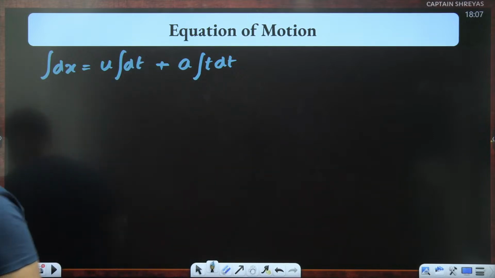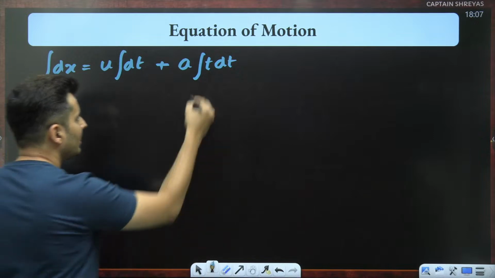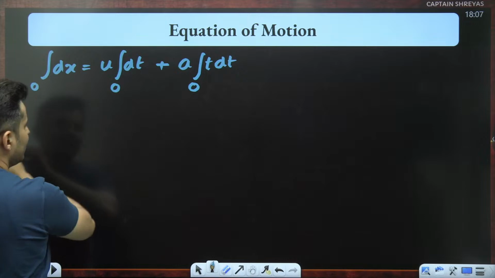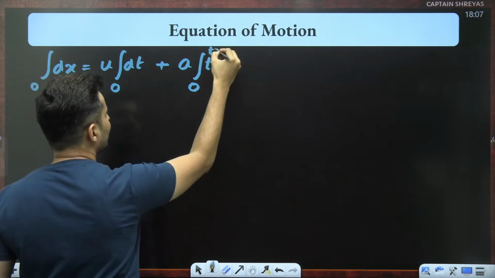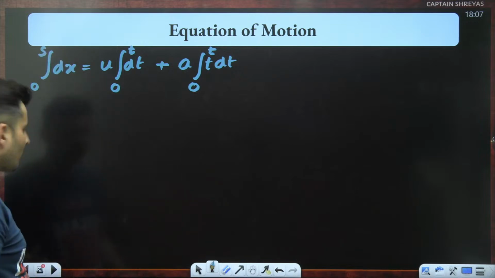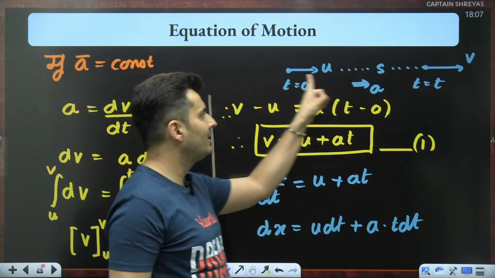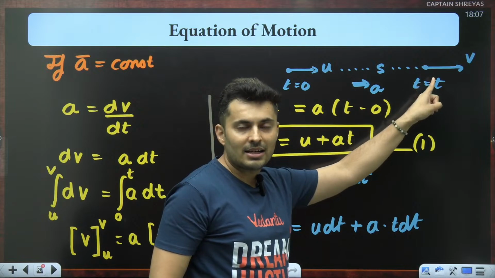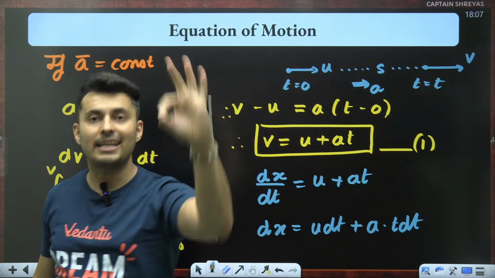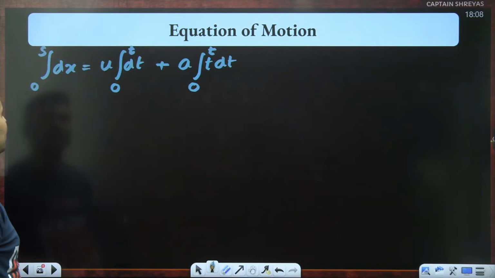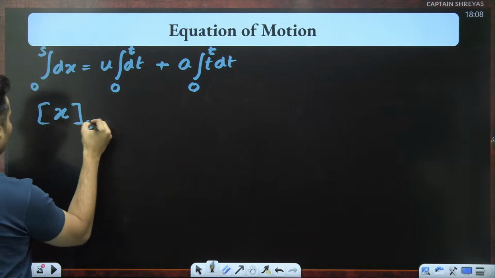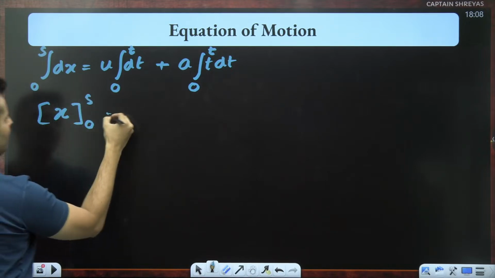Good evening, Sadia. So what are the limits? When my time was 0, my distance traveled was 0. But when my time was t, my distance traveled was s. When time was 0, I have not traveled. But when I have waited for t time, then my displacement which has occurred is s. So that's why the limits. What is integration of dx? It is just x. So I'll put 0 over here and s over here, which are the limits.